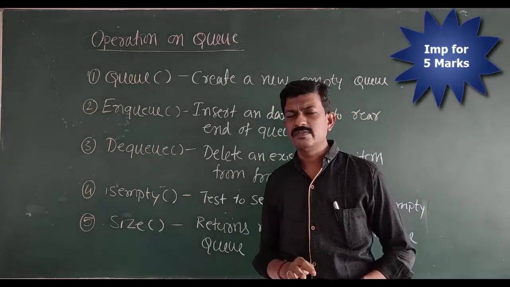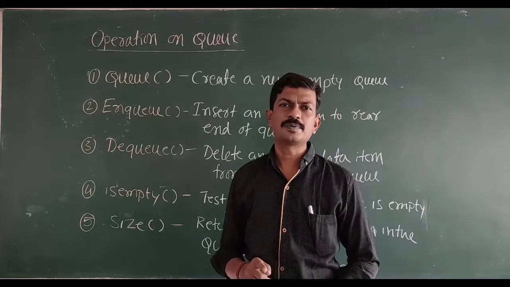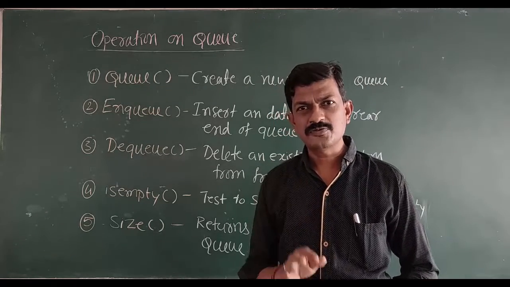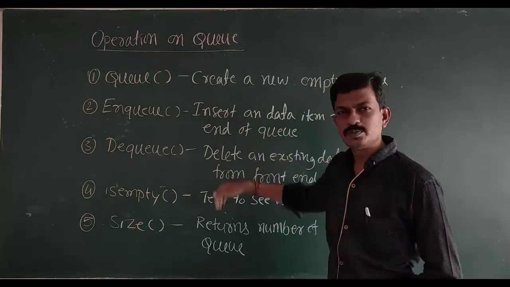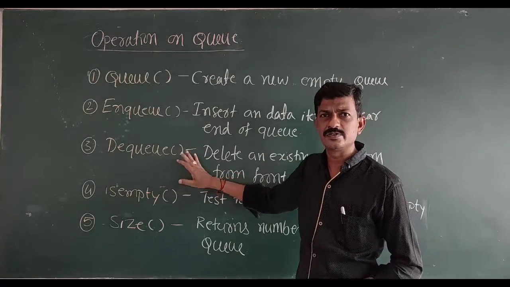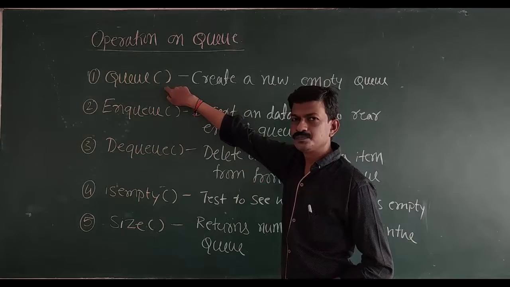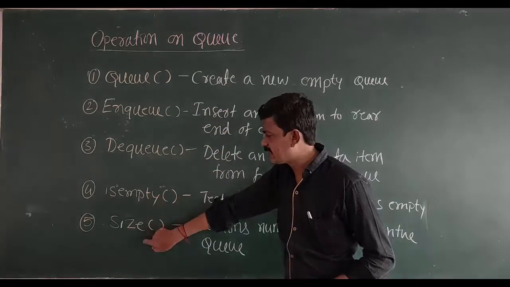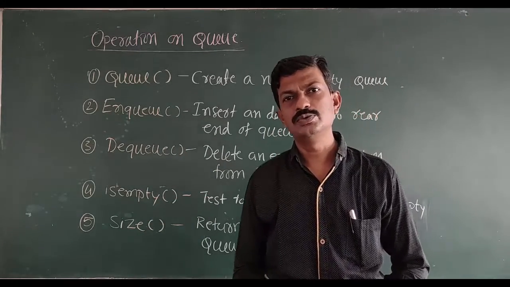In the same way that while discussing the stack data structure we also saw the operations performed on it, we are also performing certain operations on the queue data structure. What are those? We will discuss them one by one. These are the 5 different operations which are performed on the queue data structure: queue, enqueue, dequeue, isEmpty, size.